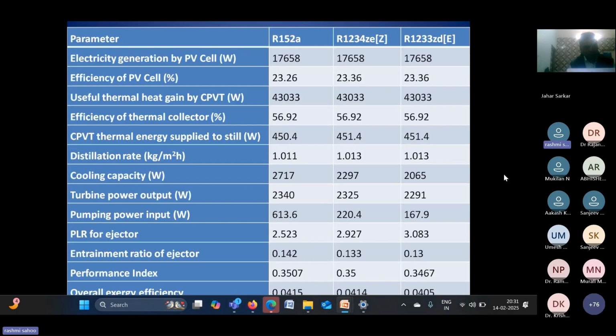Some of the mean operating condition data is presented in this table. For the given conditions and the given surface area of the PV cell, what our outputs will be is given in this table.